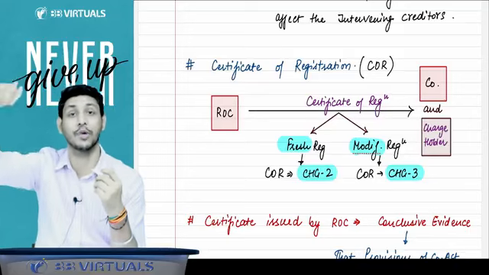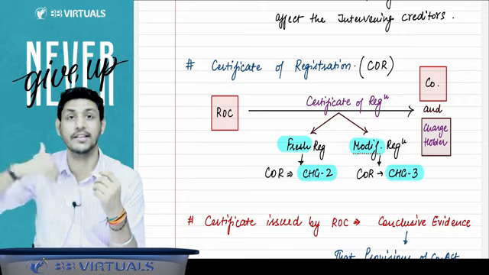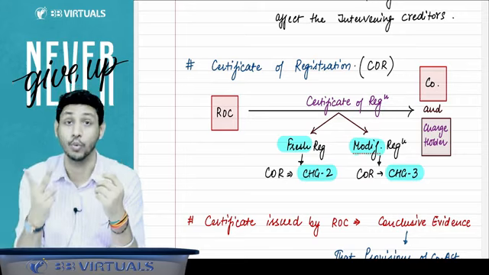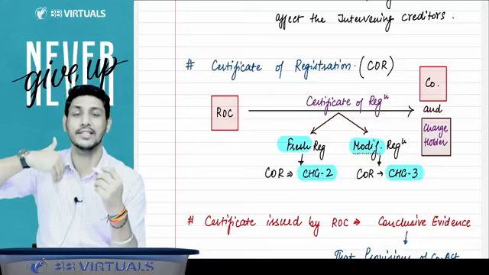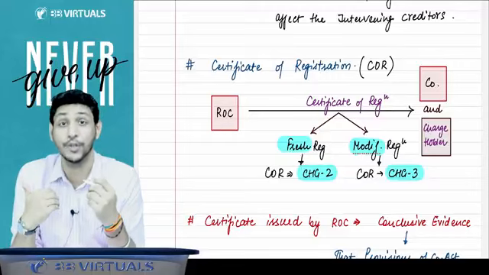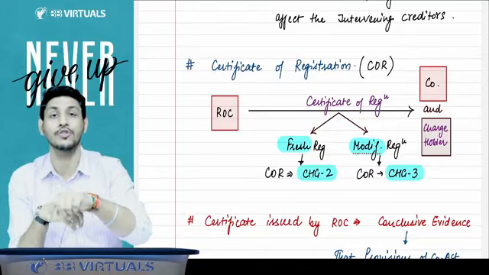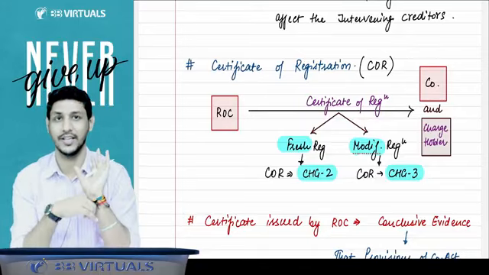In that case, when the ROC gives you the certificate of registration of your charge, the ROC will give the certificate in the form number CHG2. But when your charge is modified, in that case also you have to file CHG1 with the ROC.